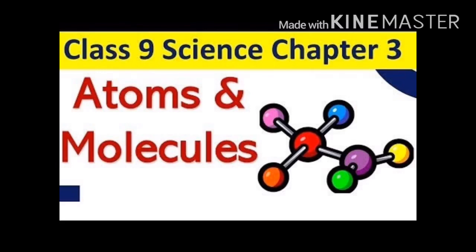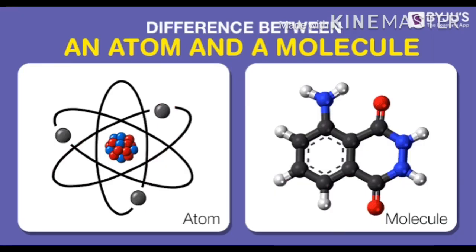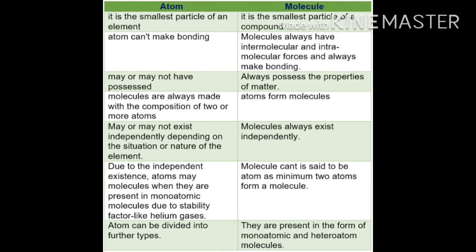Today, the topic of my explanation is Atoms and Molecules, Lesson 3 from the NCERT book. Tiny unit particles of elements are known as atoms. The combined form of atoms is called molecules. All matter is made up of small particles called atoms and molecules.